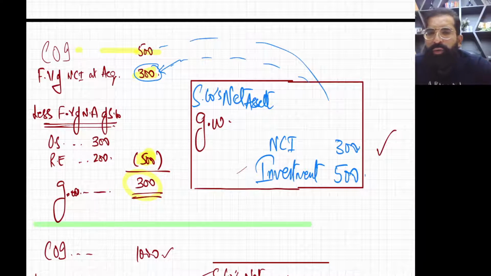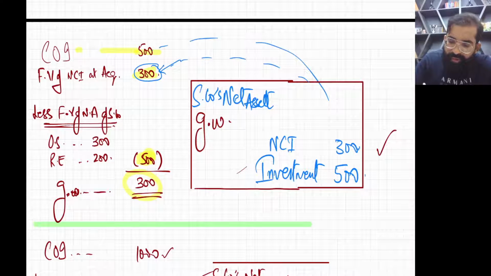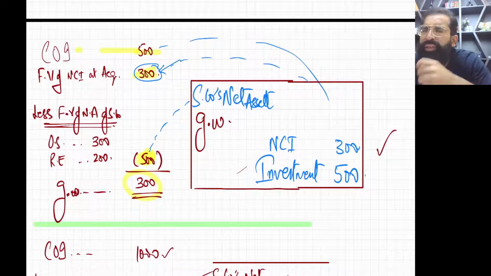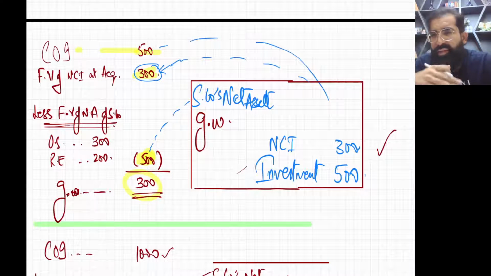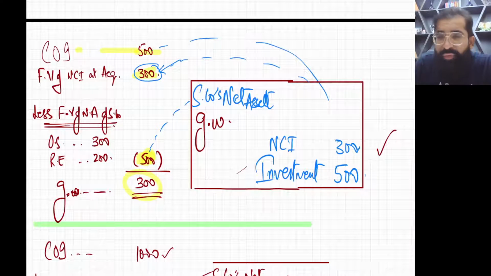Now this 500 is the fair value of net assets at acquisition date. So hope you remember, the acquisition date net assets of S companies are always cancelled. Cancelled means you will remove it. So net assets once removed, you will have to debit it.